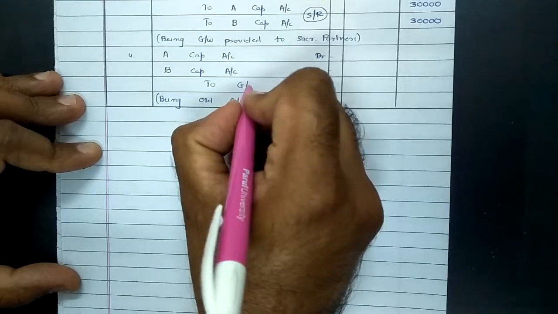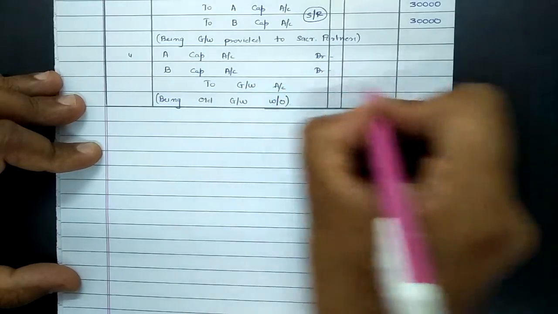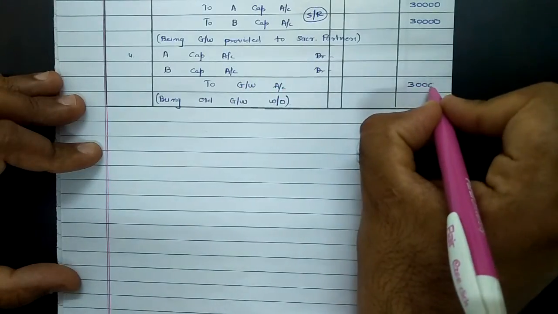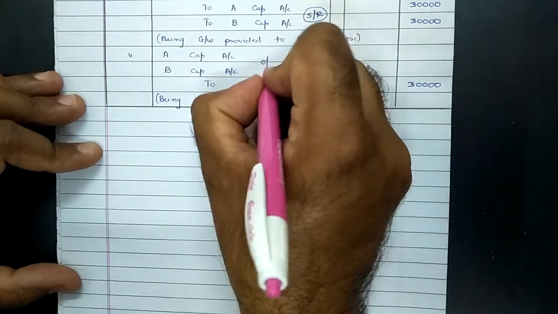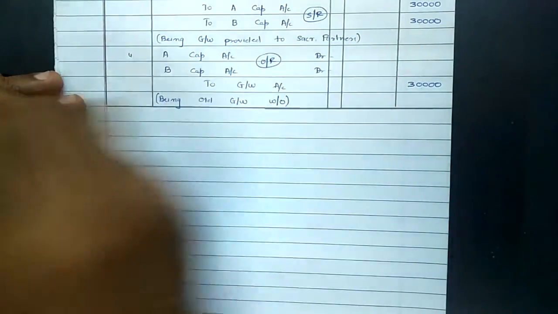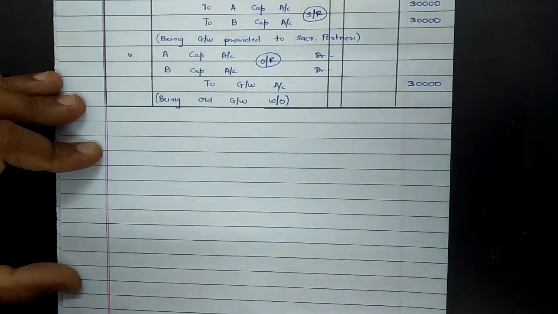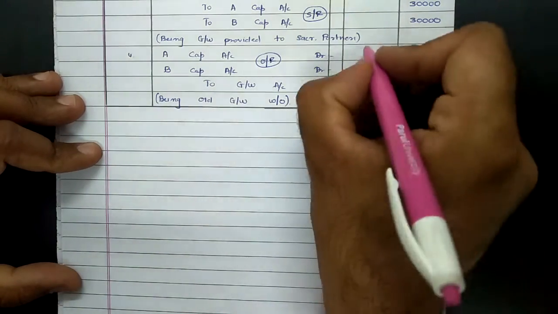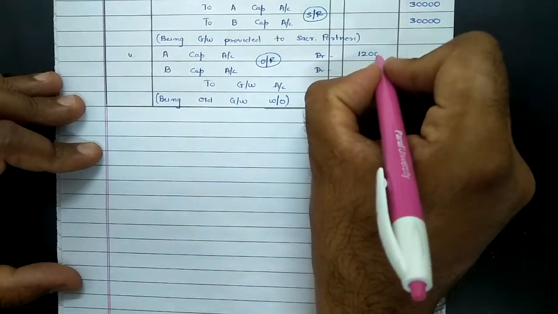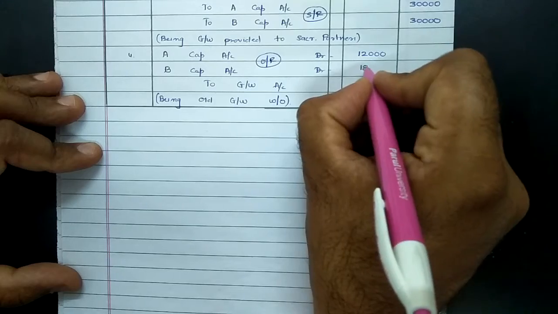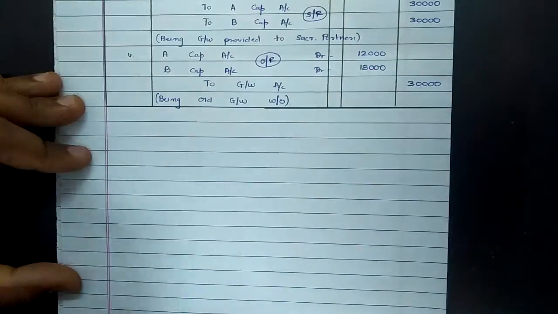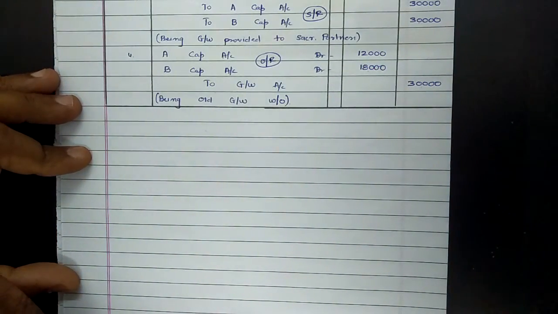The value of old goodwill which was appearing in books was 30,000, and this 30,000 goodwill has to be written off amongst old partners in their old ratio, and the old ratio between them was 2:3. So that comes to 12,000 and 18,000. So that's the way of passing entries with regard to goodwill.